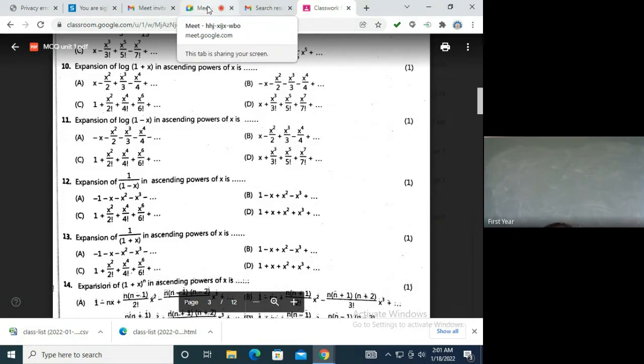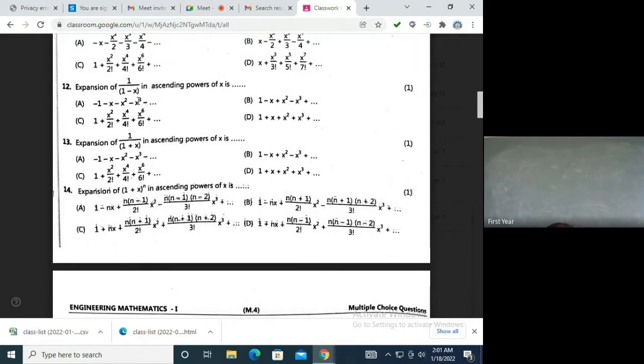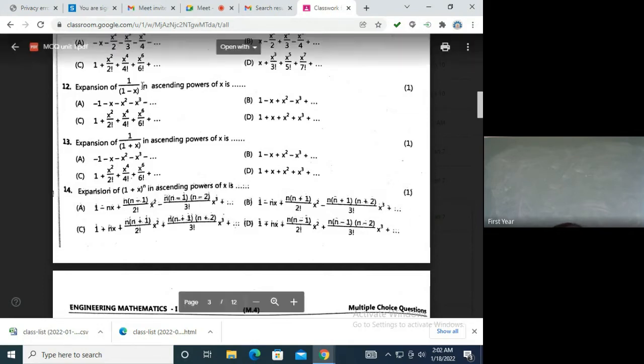From tomorrow onwards, I think I should ask you the formulas only. What about 1 over 1 minus x? Option D, everything is plus. Correct: 1 plus x plus x square plus x cube. Put x equal to 0 and you'll get 1, so the first term is plus 1. The second term is the derivative. So what is the derivative? Minus 1 upon 1 minus x the whole square, into the derivative of 1 minus x, which is minus 1.